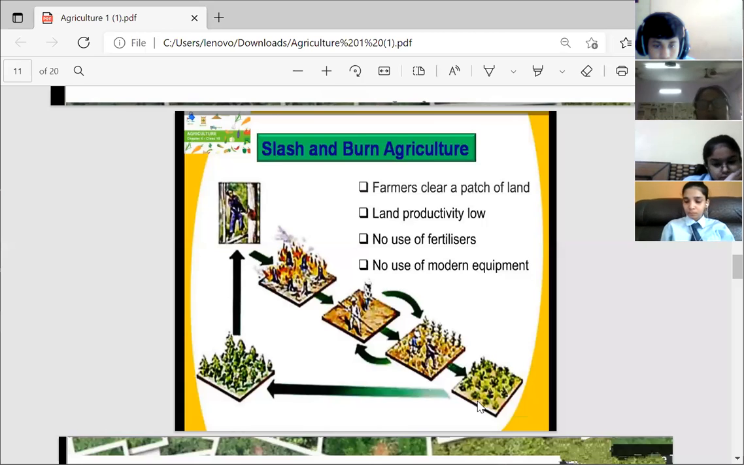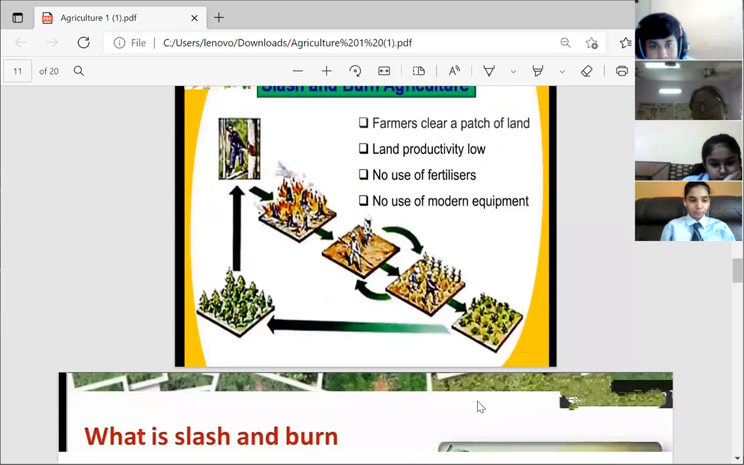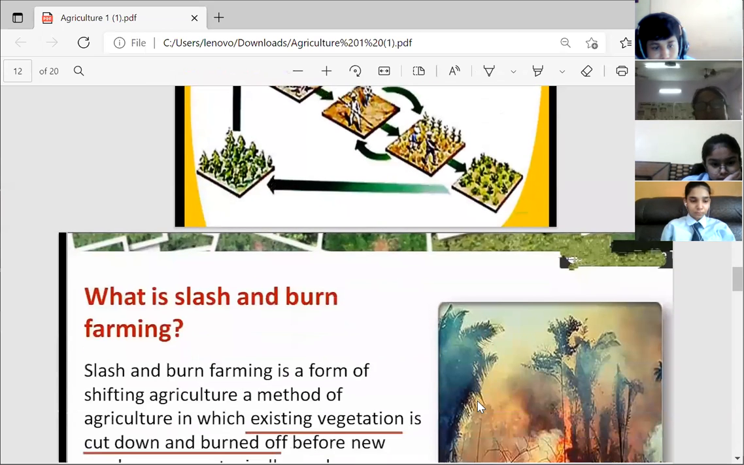Meanwhile, the farmers will move further in search of another piece of land where they would repeat the same process. That is why it is known as shifting cultivation, because cultivation is not done at a particular place, but the farmers keep moving from one place to another. They cultivate a piece of land, then keep it fallow for many years. They move further, search for another piece of land and repeat the process. So this is what slash and burn agriculture or shifting cultivation is.